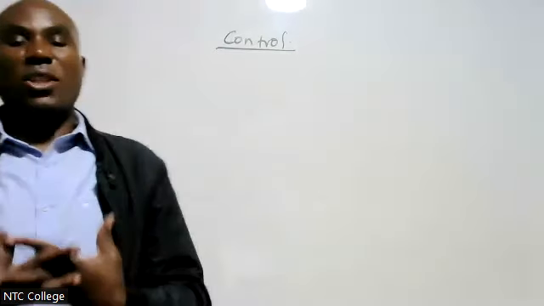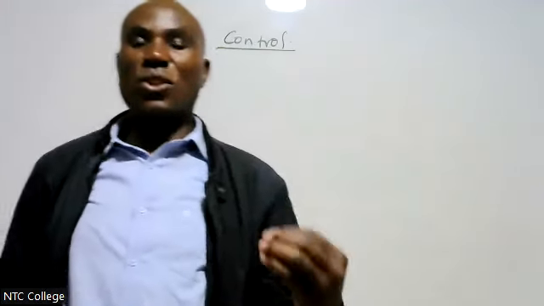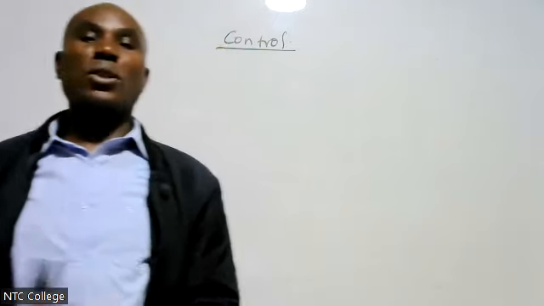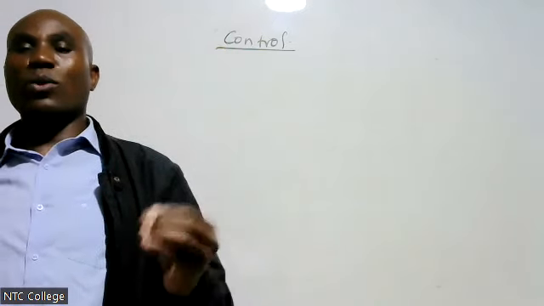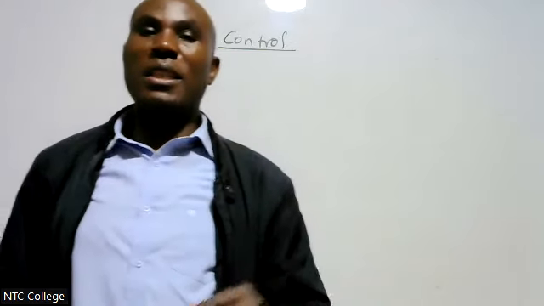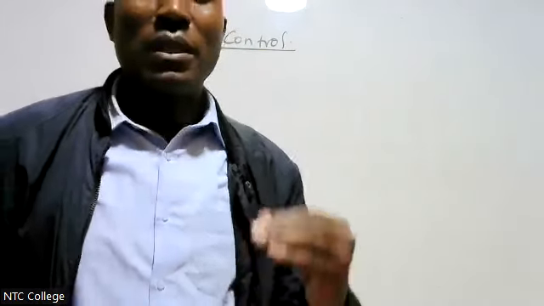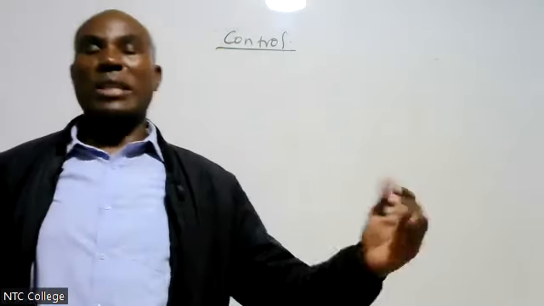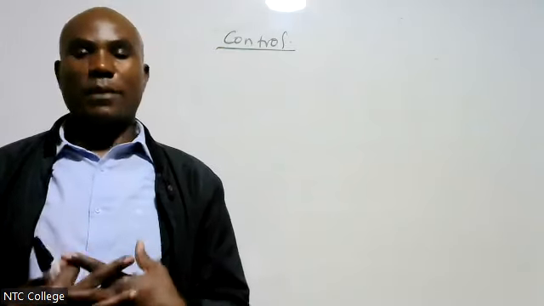Now, we want to discuss control. We just said that in an associate, we exercise significant influence, which means we don't consolidate because we only have significant influence.